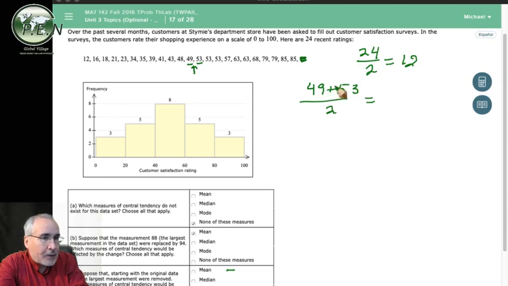Half of 4 is 2. Add 2 to 49, and you've got 51. 51 is halfway between these two. 51. Yes, I said the word 2, and that's what I wrote. This is one of the things it's testing. Just be careful the numbers you write. So that was the original median.